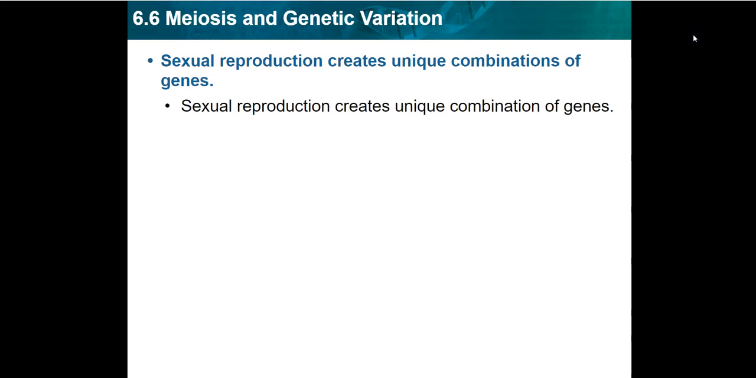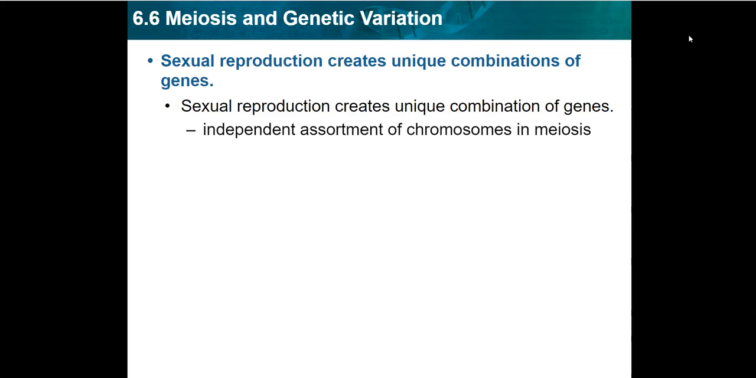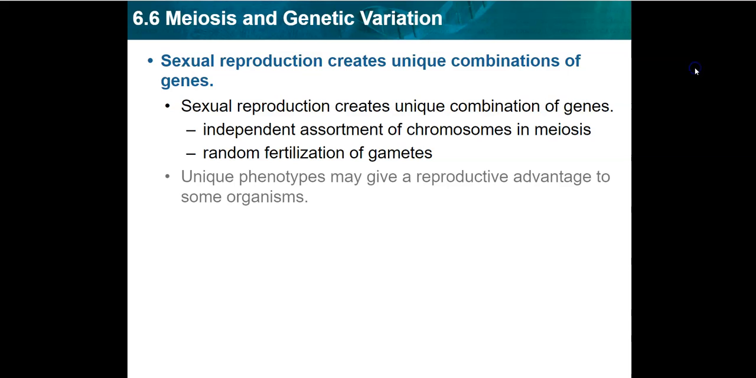Sexual reproduction creates unique combinations of genes, and this occurs through a process called independent assortment, and that happens with the chromosomes during meiosis. We also get a random fertilization of gametes, so there's not a specific sperm with a specific egg. It's just very random. We end up with unique phenotypes, and those can give a reproductive advantage to some organisms.